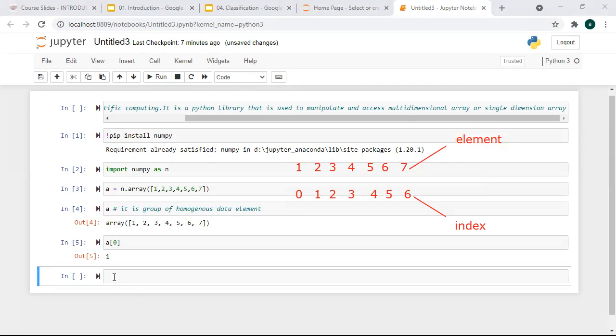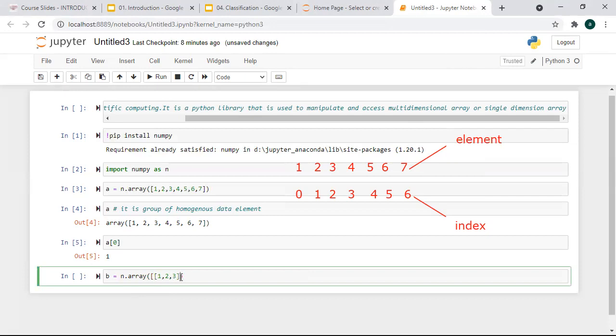What if you want to create a multi-dimension array? How are you going to create it? For that, the syntax is similar. Just type np.array, and in the parentheses you pass 1, 2, 3. Suppose you want 3 cross 3. How are you going to create it? 3 cross 3.